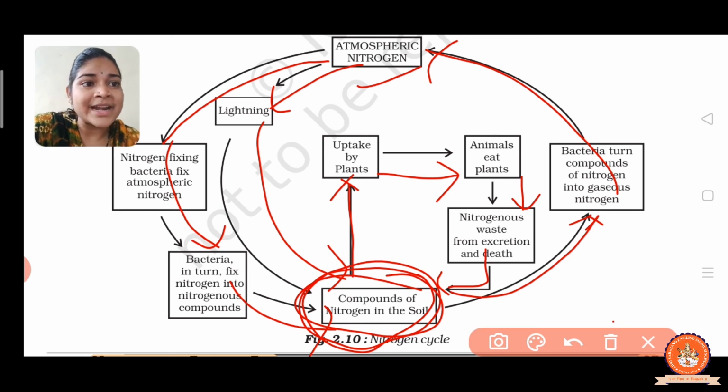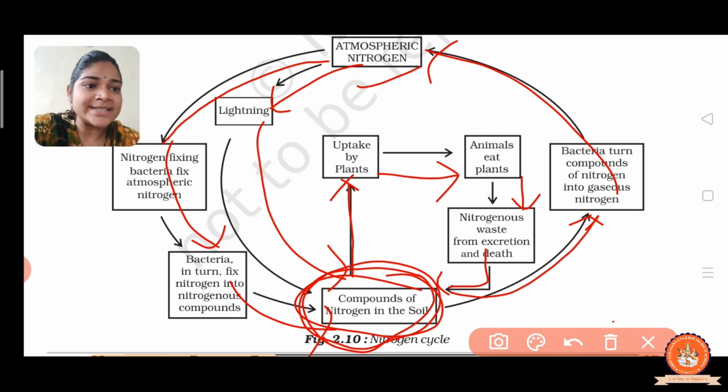The bacteria that turn the compounds of nitrogen into gaseous nitrogen is Pseudomonas. Here, the atmospheric nitrogen converting into the usable form is by Rhizobium bacteria, but the usable form converting into atmospheric nitrogen is by Pseudomonas. That is not given in your textbook.